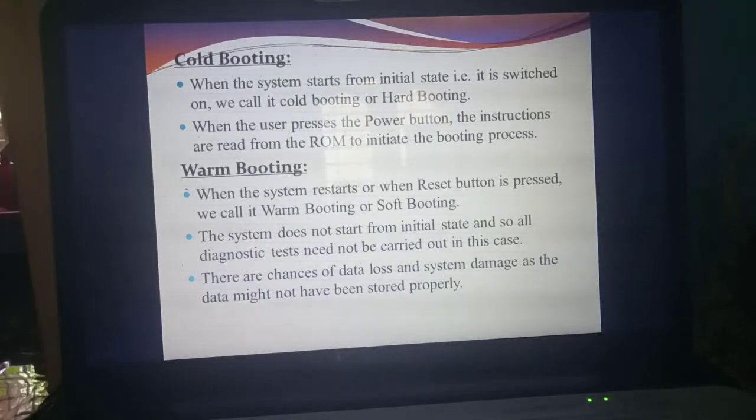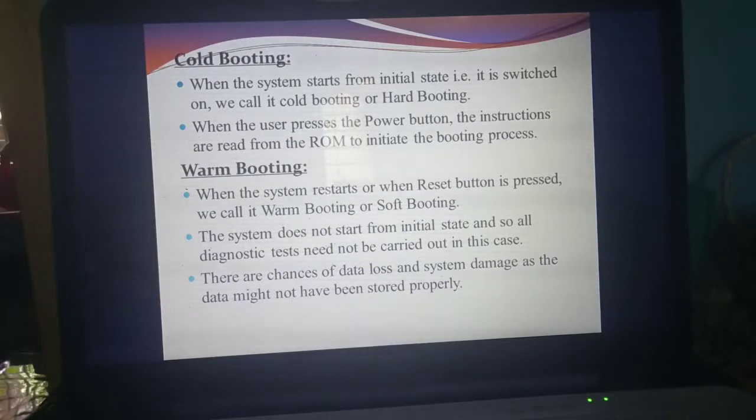So first thing we are going to study is cold booting. What do you mean by cold booting? You are going to switch on the computer. So that is the initial state. The system starts from the initial state, that means from the starting state. If you switch on the computer, the system starts from the beginning.